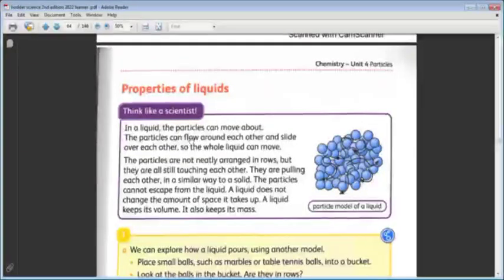The particles can flow around each other and slide over each other. Slide, do you know the slide in the club? Yes. The particles make the same movement. They are sliding over each other. When you pour water on a surface, it flows. This flow, we call it sliding. It slides over the surface. So the particles also slide over each other. So the whole liquid can move.